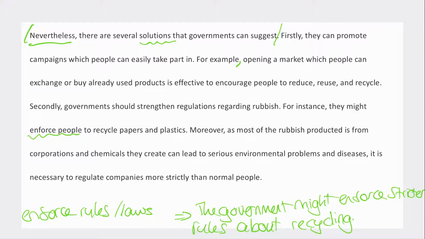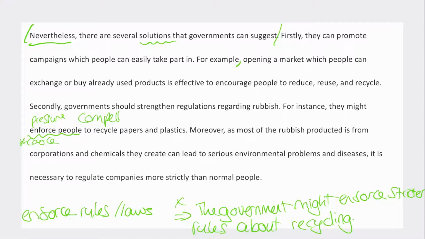Okay, so they might pressure people. They might coerce, but I mean, coerce has got a very negative connotation. So we wouldn't really say the government can like force people. We might say compel, maybe. But if we want to keep enforce, so something like this: the government might enforce stricter rules about recycling.